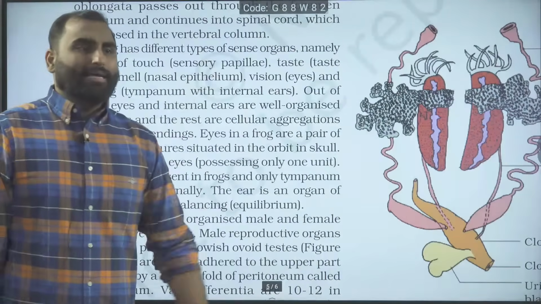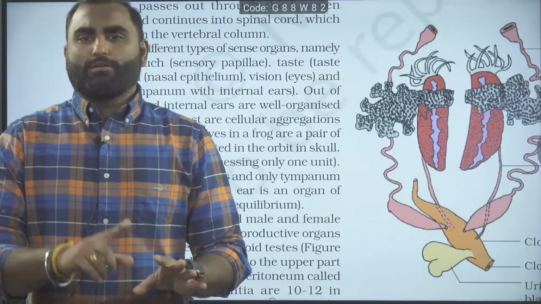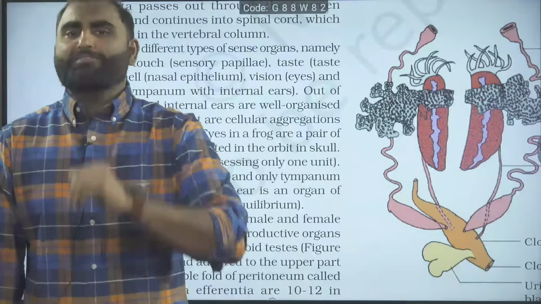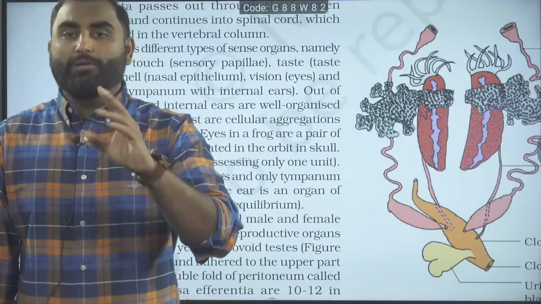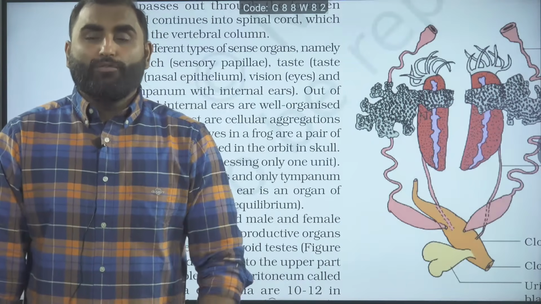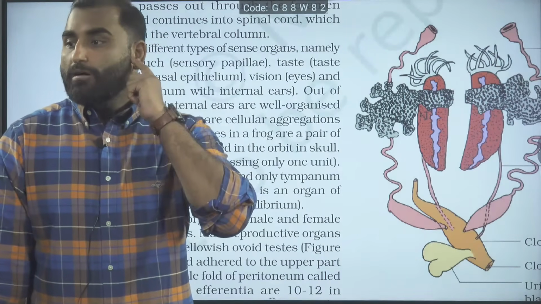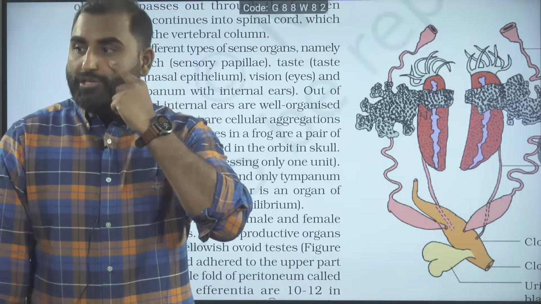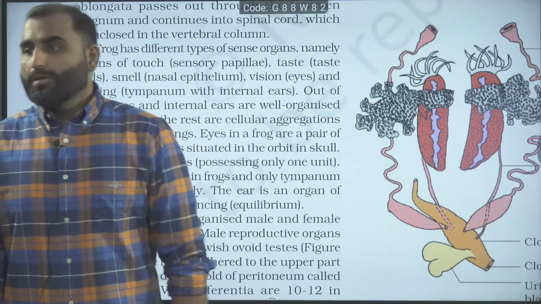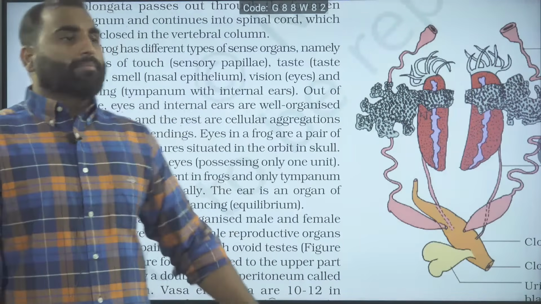Now, for the frog, there are 5 sensory organs: sense of touch, sense of vision, sense of smell, sense of hearing, and sense of taste. Out of all these 5 senses, which are the most developed ones? Which sensory organs are more developed in the frog? Sense of vision and sense of hearing. Okay? Yes, Mukesh Khanna, auditory function is done by the tympanum. Yes, correct. Remaining all are C.